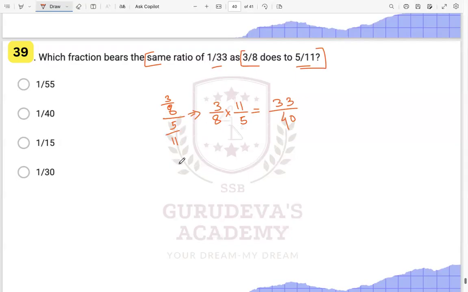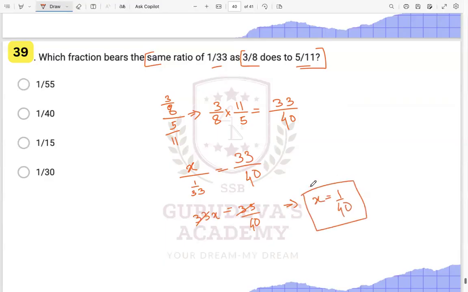Now they are asking what fraction. So let us take it as x, which bears the same ratio to 1 by 33 as this fraction. So x by 1 by 33 is equal to 33 by 40. This 33 will go over up, so 33x is equal to 33 upon 40, right? So this and this can go. x will be equal to 1 by 40 is the fraction, right? 1 by 40 is the fraction which is bearing to 1 by 33 as this to this.